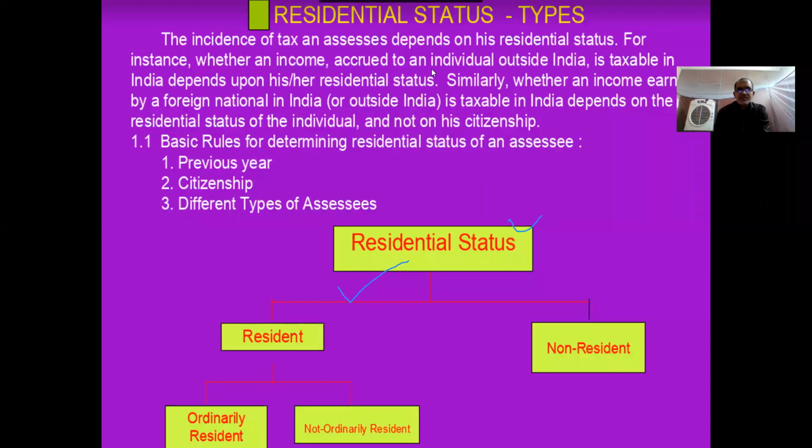Residential status can be resident or non-resident. First classification: you will call a person a resident when he satisfies at least one of the two primary conditions. If he does not satisfy any of the primary conditions, you will directly call him a non-resident. That's all. Now, further classification: a resident person can be classified as ordinary resident or non-ordinary resident.